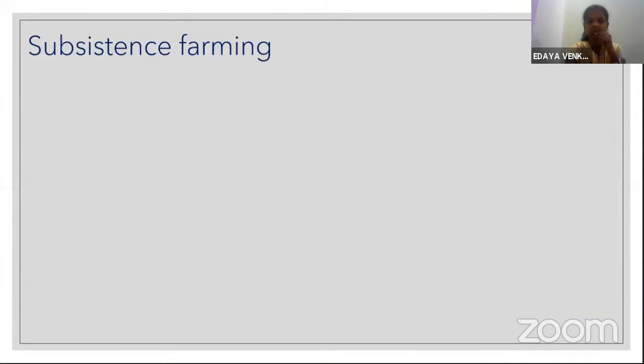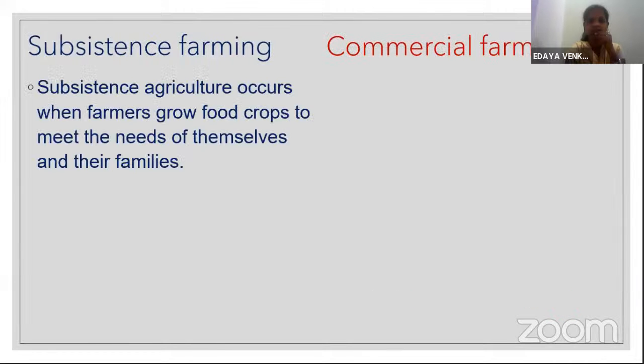First we will learn what subsistence farming and commercial farming are. Subsistence agriculture occurs when farmers grow food crops to meet the needs of themselves and their families.